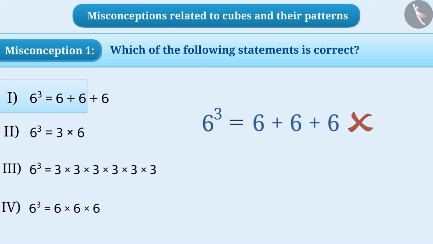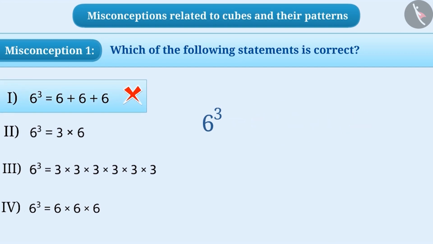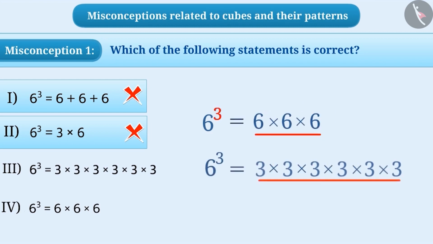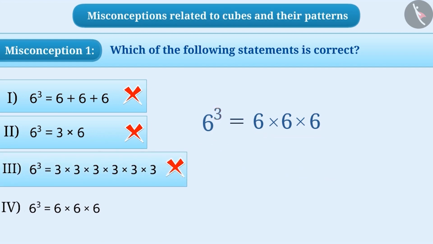The answer given with this understanding is option 1. This is an incorrect answer. Similarly, some children understand that the cube of a number means multiplying that number by 3. Children with this misconception will choose option 2 as an answer, which is also a wrong answer. Some children are unable to decide whether they have to multiply the number 3 times by itself or multiply 3 by itself as many times as the given number. In such a situation, they give option 3 as the answer, which is a wrong answer. The correct understanding is that the cube of a number means multiplying that number 3 times by itself. With this understanding, the correct answer is option 4.